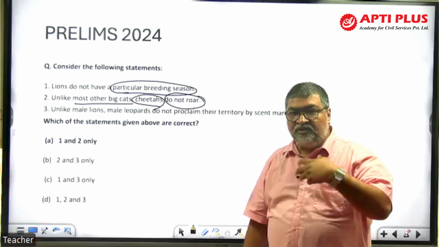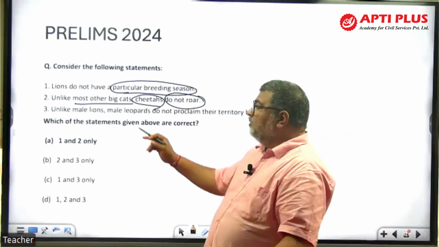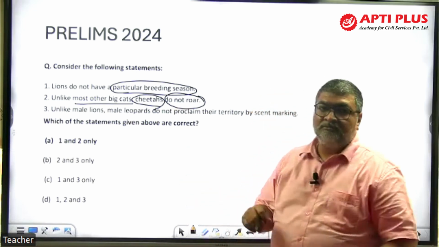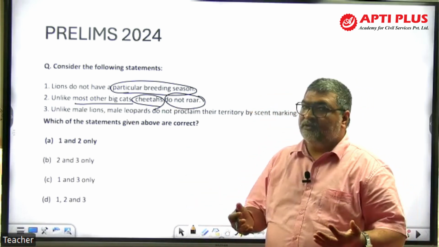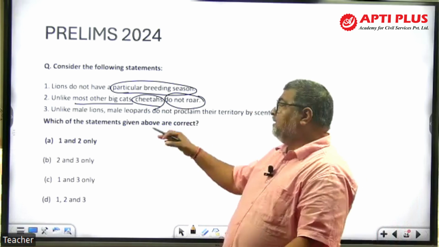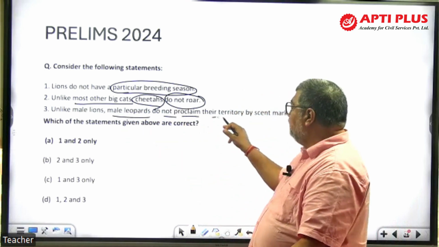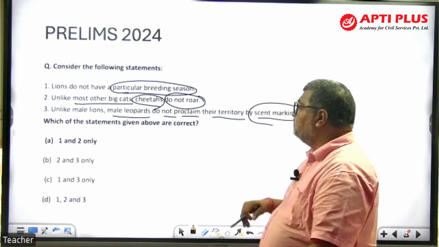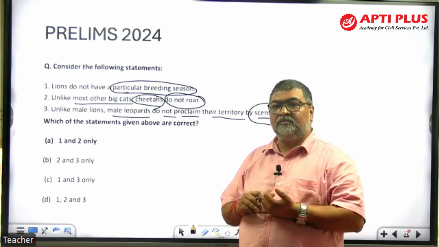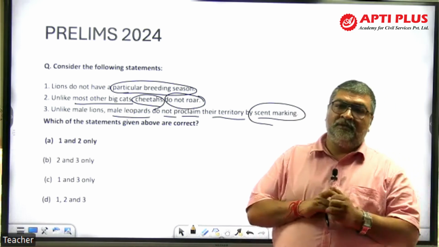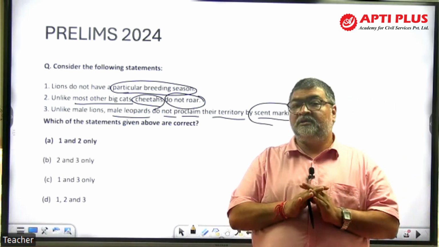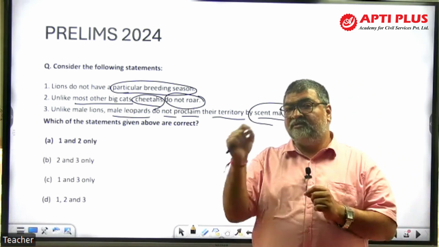They don't make a growling sound. Now, we have Asiatic lions in Gir forest of Gujarat. Unlike male lions, male leopards do not proclaim their territory by scent marking. That is, compared to male lions, male leopards do not mark territory with scent.